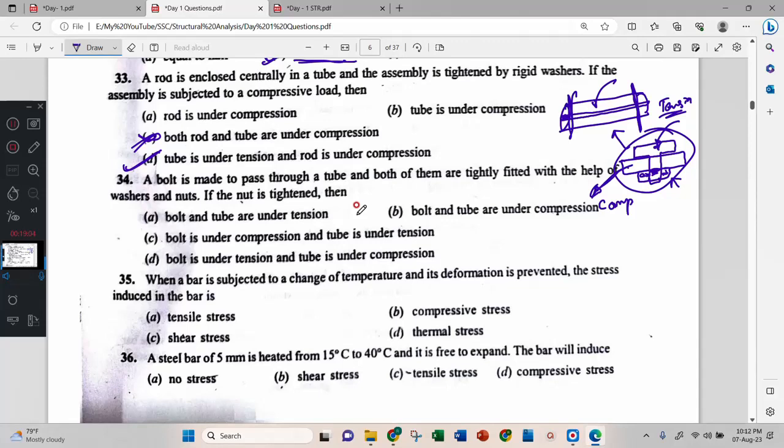C, sir. See, bolt is under tension, tube is under compression. Okay, bolt is under tension and tube is under compression.